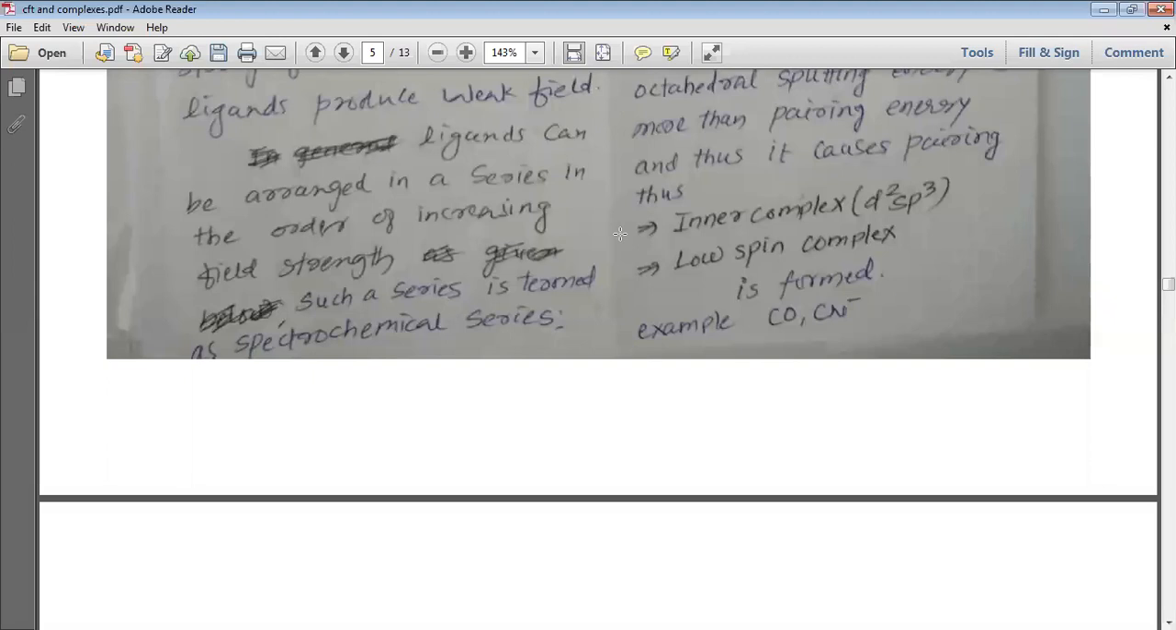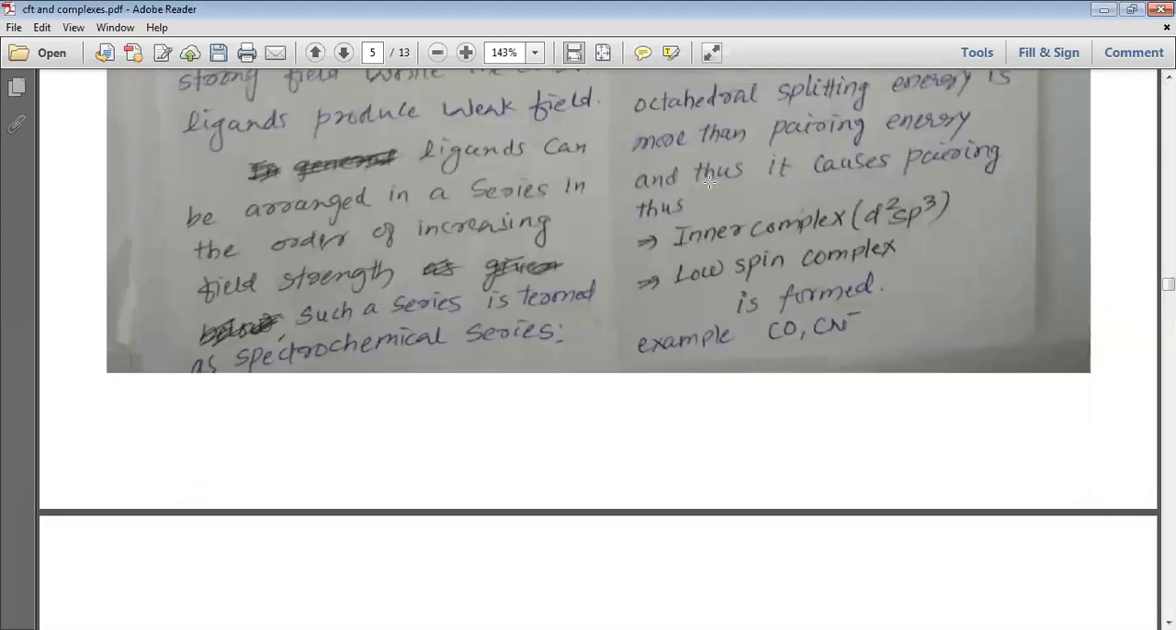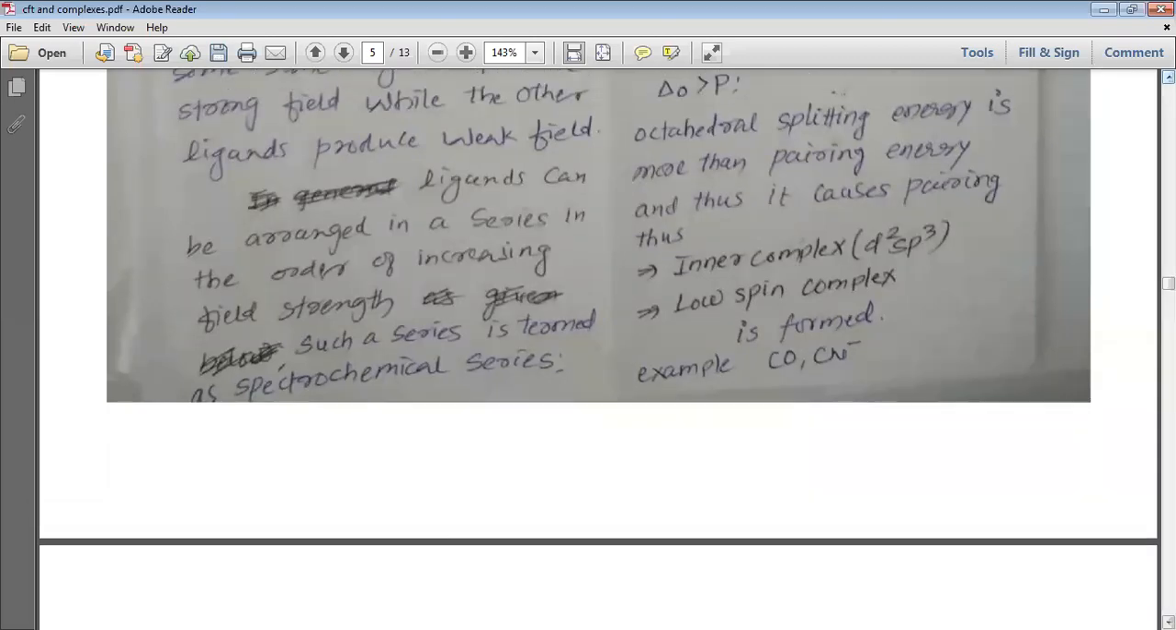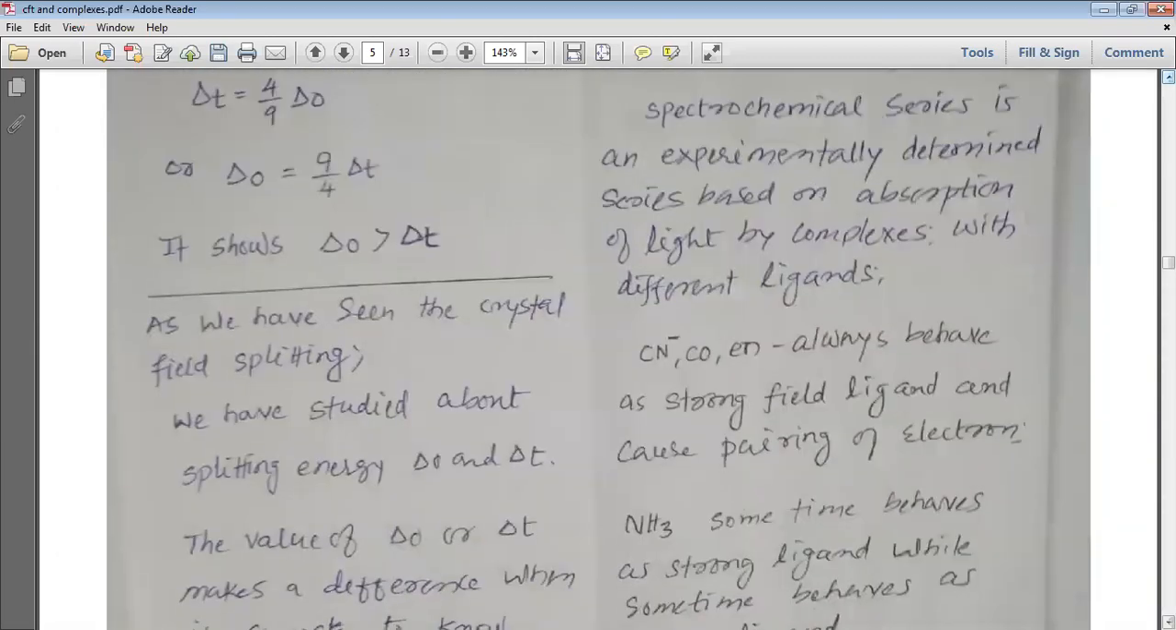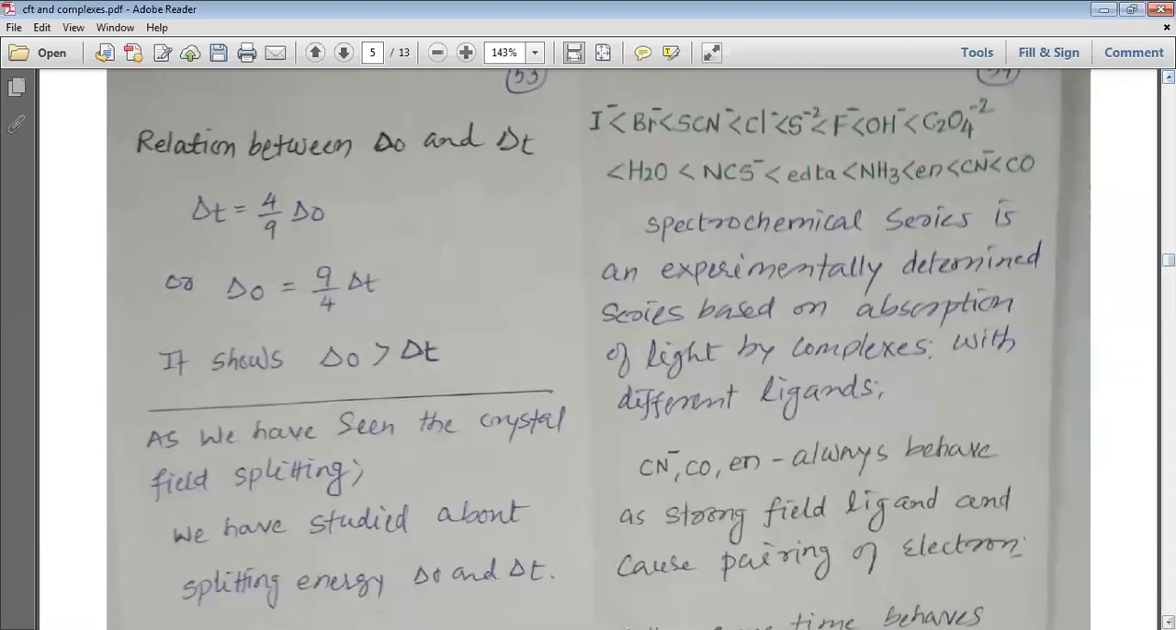Ligands can be arranged in increasing order of their field strength. Such a series formed is known as the spectrochemical series. So this is how the ligands are arranged in increasing order of their field strength, and the series formed is known as the spectrochemical series. This is how you can remember it for a longer time.